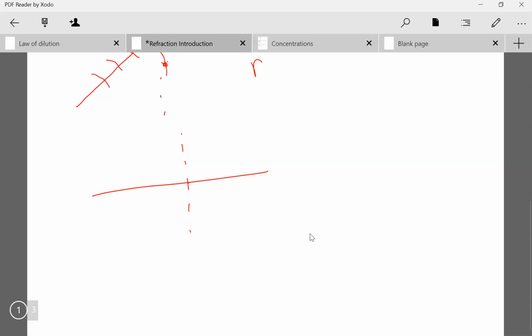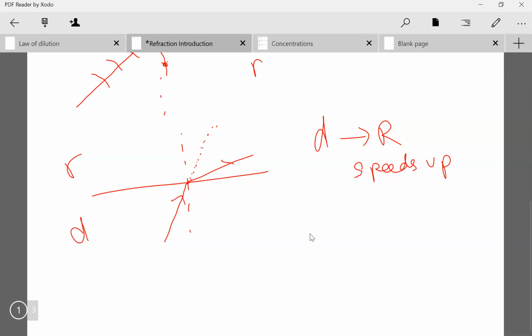So let's draw something like this. This is the dotted line where it wouldn't have deviated, but now we're going from a denser to a rarer medium. So denser to rarer medium, we know light speeds up, and in this case the light is going to bend away from the normal.